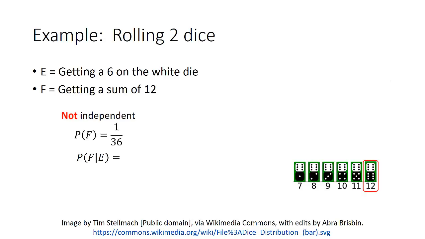So we still have one way to get a sum of 12, event F, but we only have 6 possible outcomes. So the probability of F given event E is 1/6. Because 1/6 isn't the same as 1 over 36, we say that E and F are not independent.